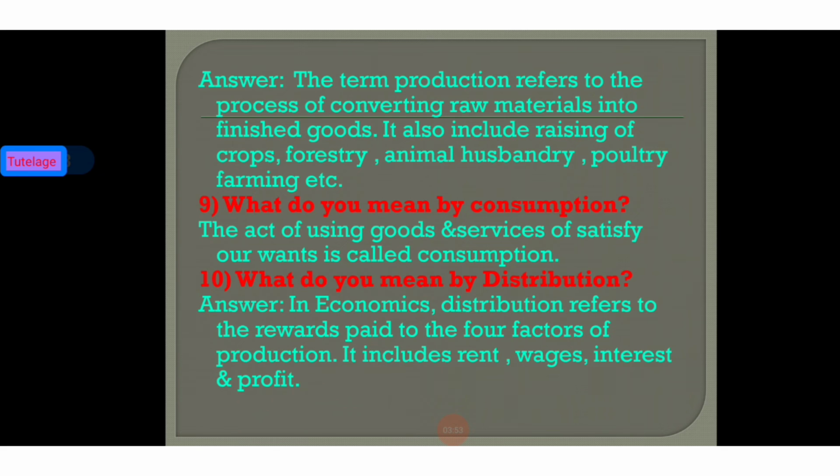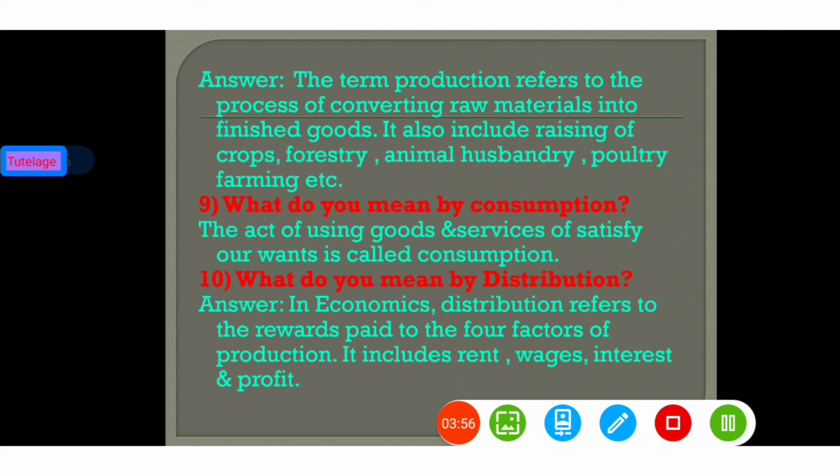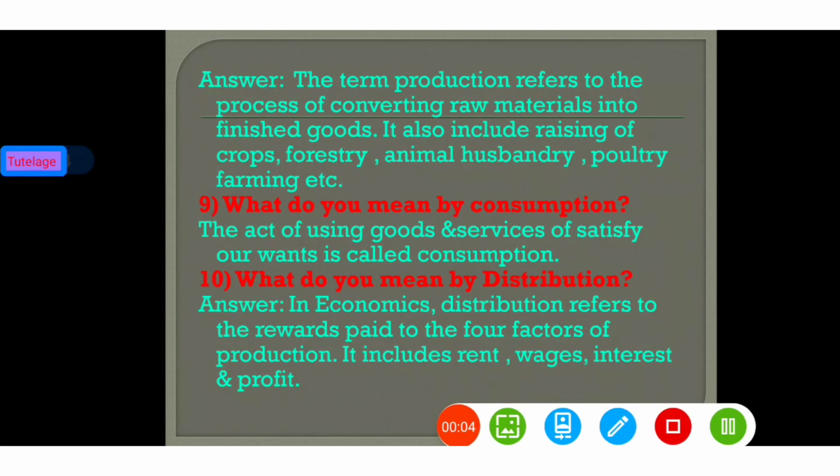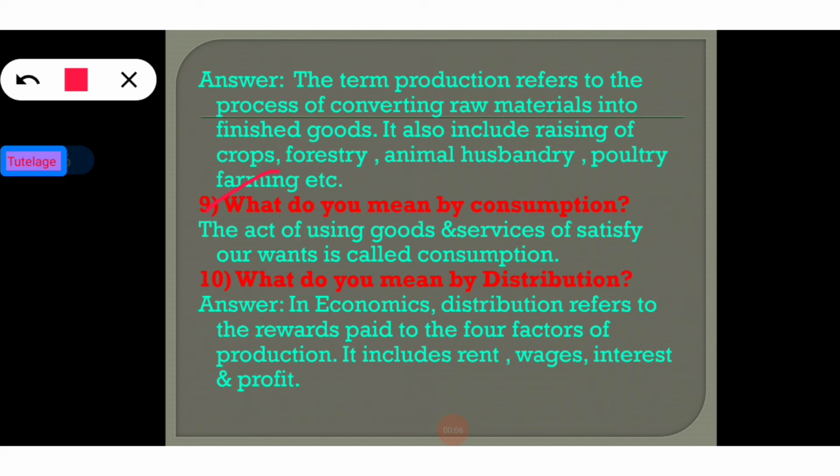Now going to the next question: what do you mean by production? Production refers to the process of converting raw materials into finished goods. It includes raising of crops, forestry, animal husbandry, poultry farming, etc. But this refers to a process of converting raw materials into finished goods. Now going to the next question: what do you mean by consumption? Consumption is the act of using goods and services to satisfy our wants.